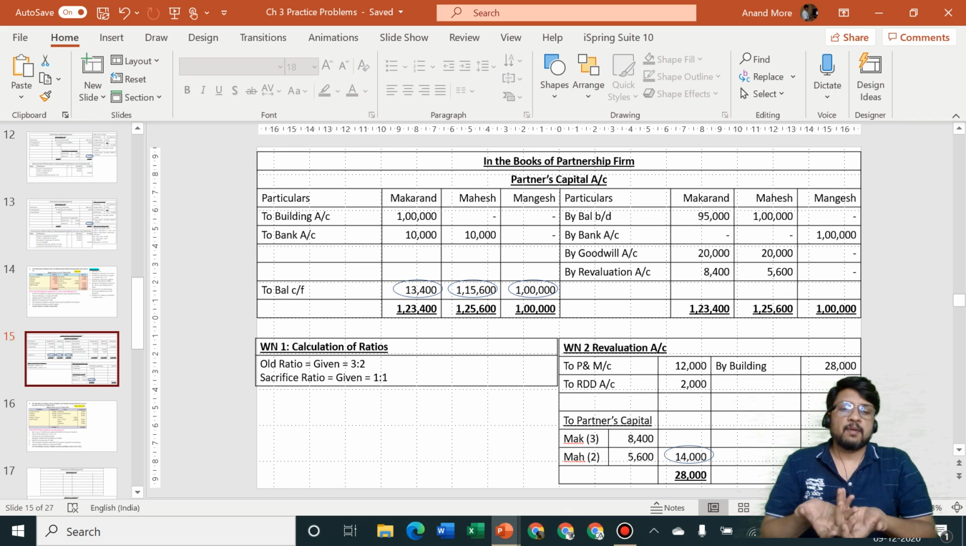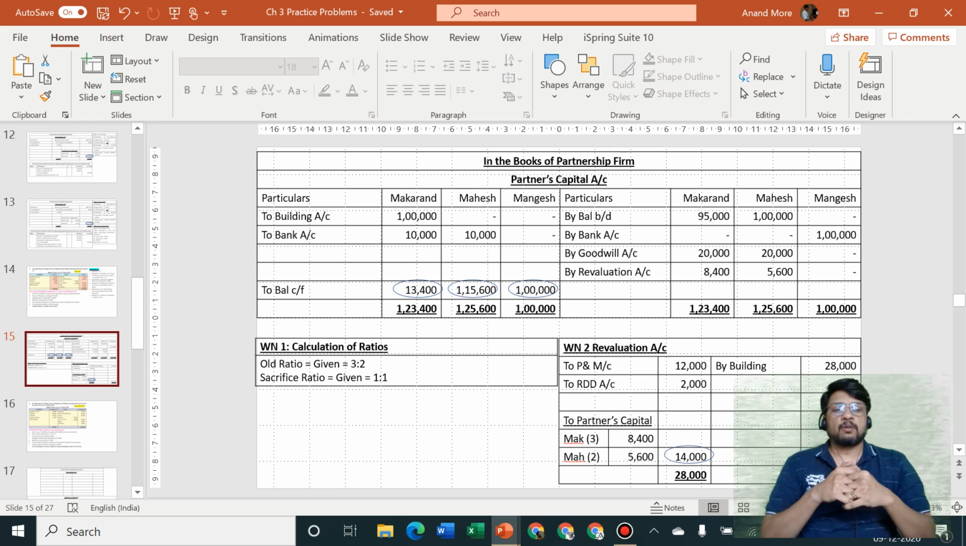Why have we prepared revaluation account? Because unless you prepare revaluation account, you cannot find out profit or loss on revaluation. So to do that, we have prepared revaluation account. That's all. Problem is over.